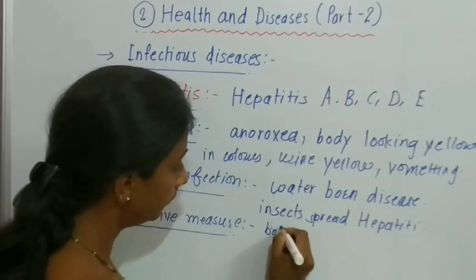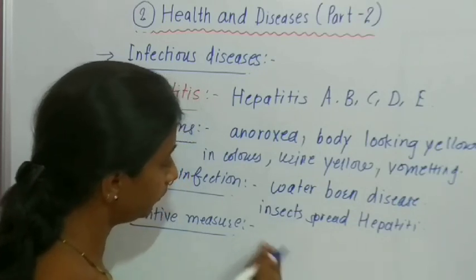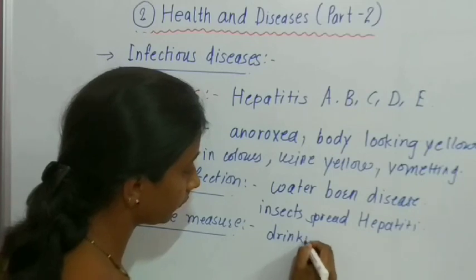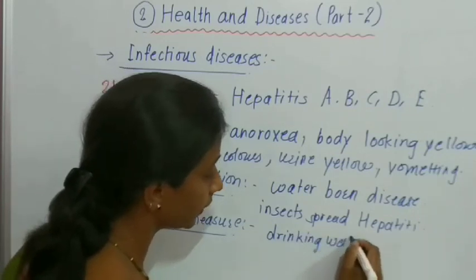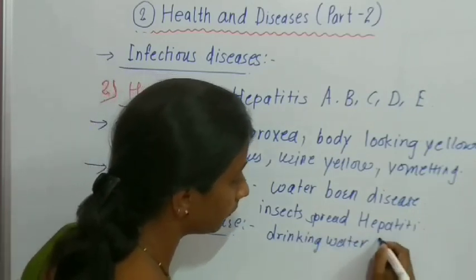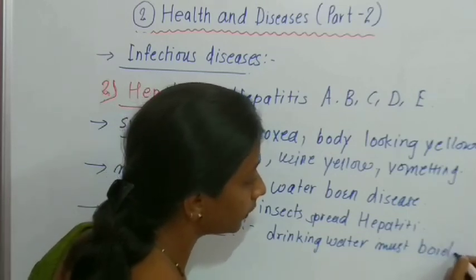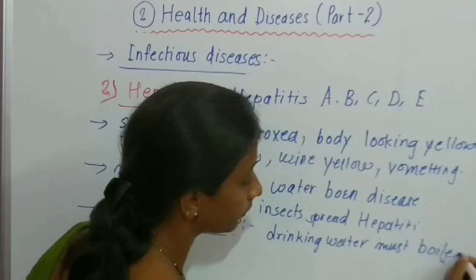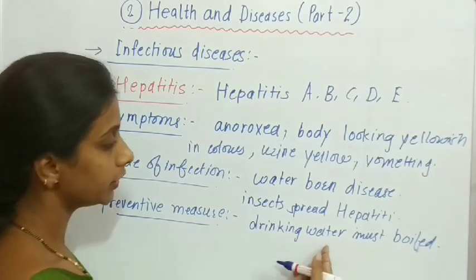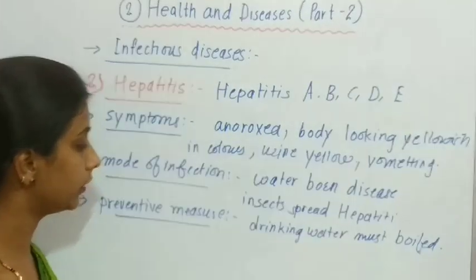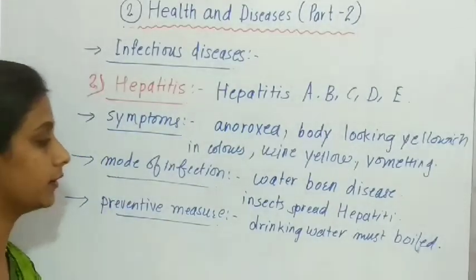Water must be boiled. Your drinking water must be boiled so that we can prevent this disease.